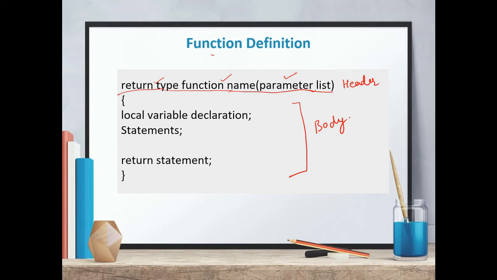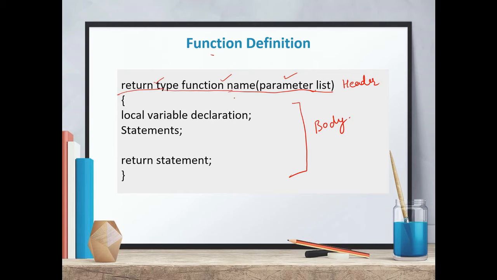For example, if there are three parameters in the function declaration, then there should be three parameters in the function definition. Or suppose the first one is float, the second one is integer, and the third one is integer, so this order should also be maintained in this particular parameter list. And the same goes for the return type and function name.